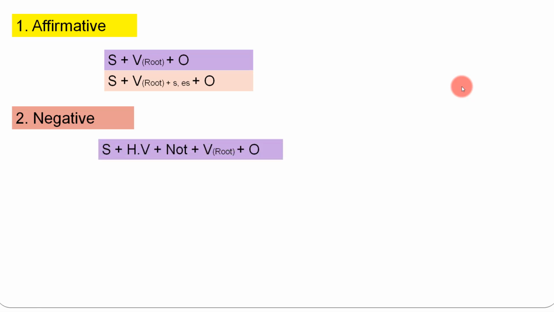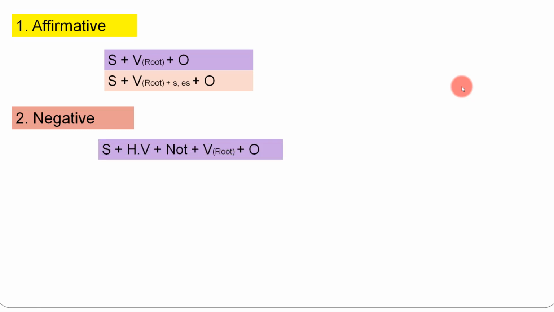Moving forward, there are in total three types of sentences in any tense. Affirmative sentences, they are also called simple sentences. The formula which we are going to use in present indefinite tense for affirmative sentences is the formula which we have already discussed earlier. Then negative sentences.